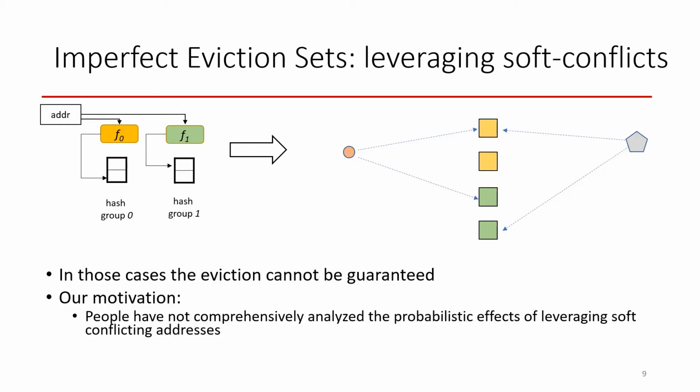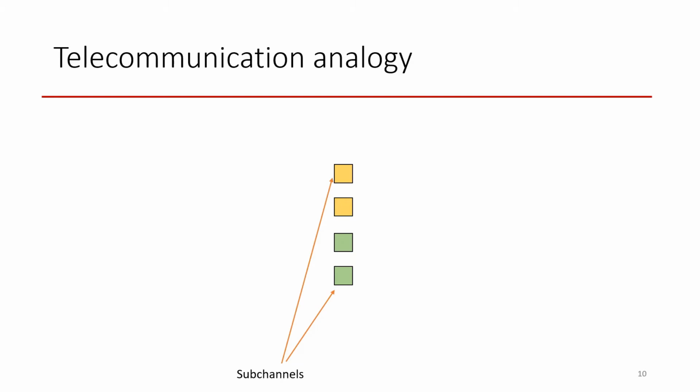Researchers have not yet comprehensively studied all the possibilities offered by using such imperfect eviction sets in an end-to-end attack. To study the probabilistic nature of communication using imperfect eviction sets, we have found it useful to leverage existing concepts from the field of telecommunication. The analogy goes as follows.